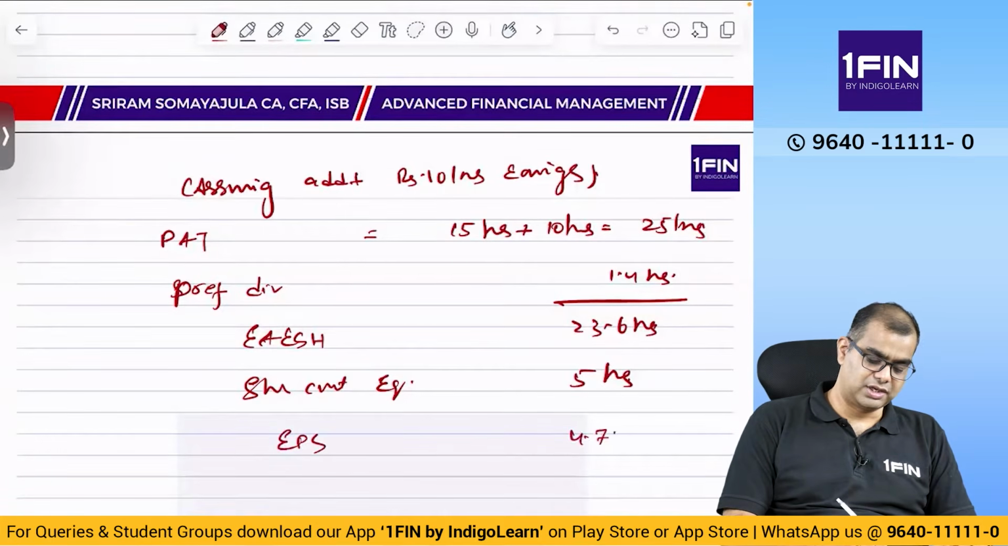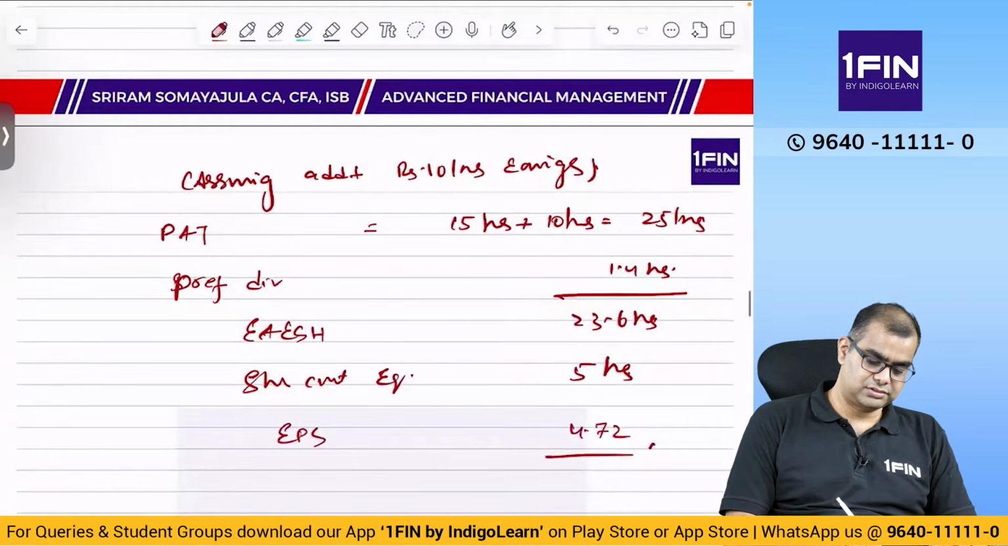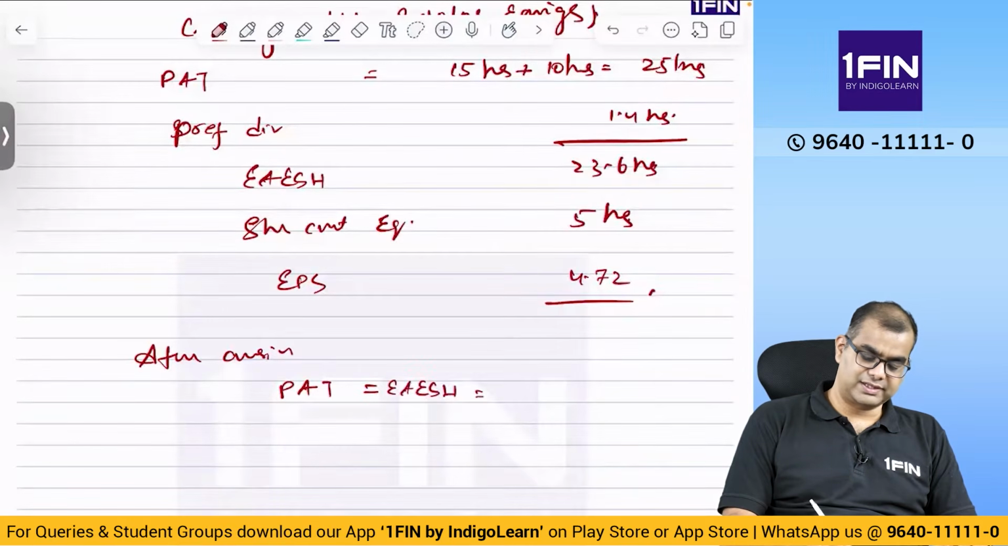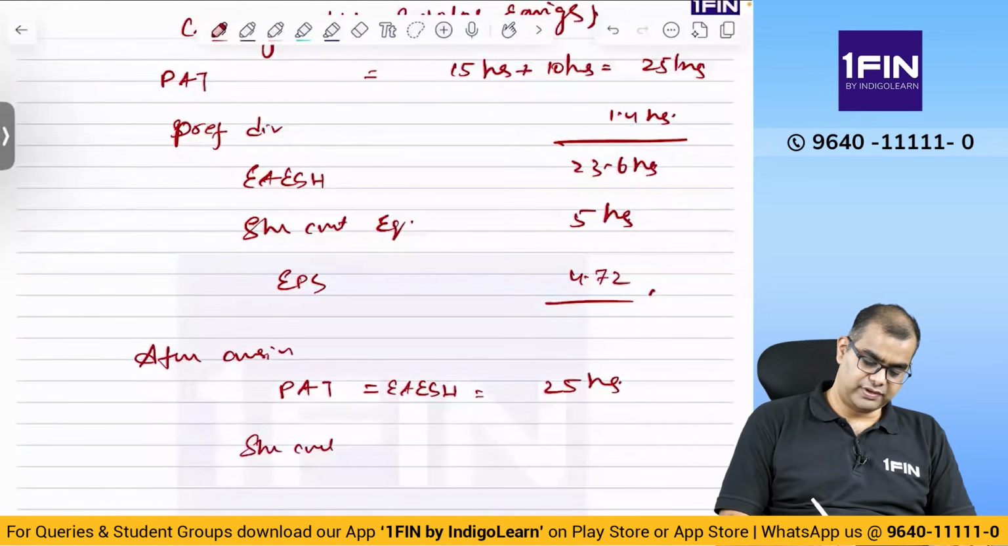This is before conversion. After conversion, PAT is equal to EAESH, which is 25 lakhs. Why? Because there is no preference dividend, right? Equity share count is 5 lakhs plus preference converted 80k, that is 5.8 lakhs.